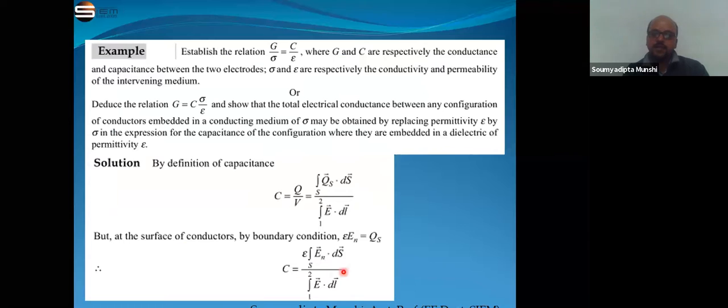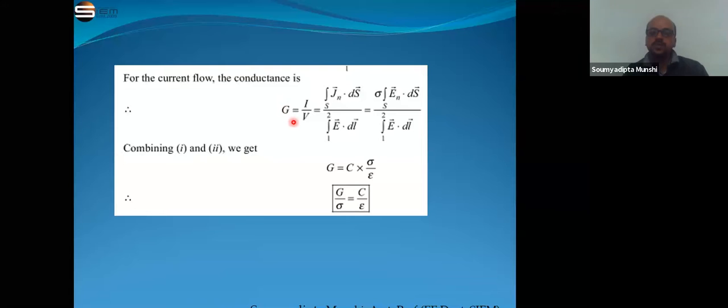If we multiply by sigma by epsilon, epsilon is cancelled, so it becomes sigma into this by this, that is equal to G. So from here we can write G by sigma is equal to C by epsilon. Clear?